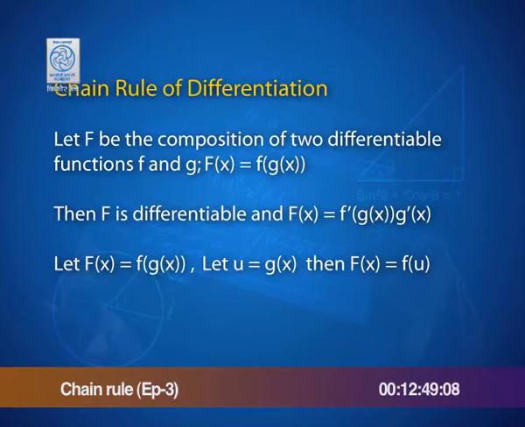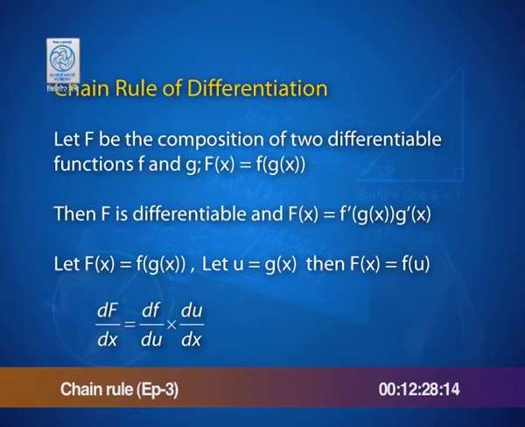Let us take another look at the same definition, restated. Suppose capital F is the composition of small f and g, and let us call u to be g of x. Try to relate it to the picture that you had seen just a minute earlier. Then F of x is f of u, right? So the chain rule says that the derivative of F with respect to x is the same as the derivative of small f with respect to u, because now small f is a function of u, times the derivative of u with respect to x.